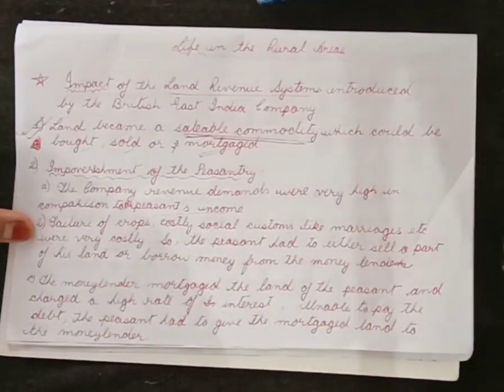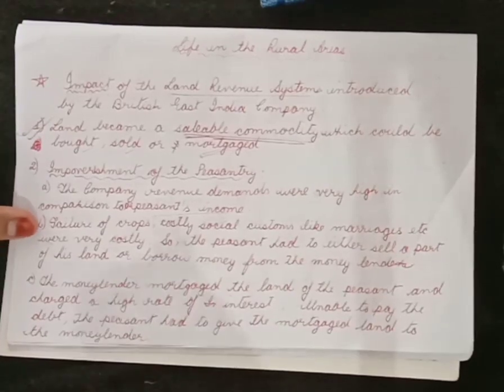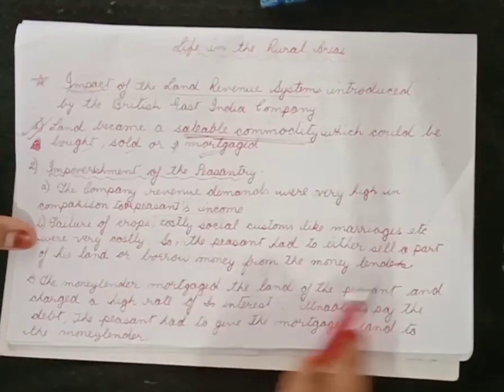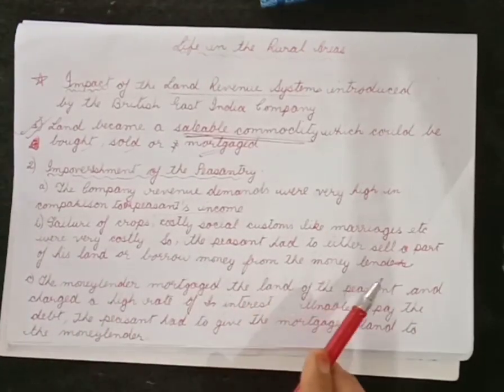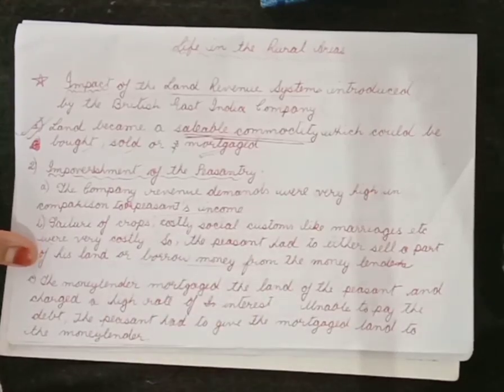So the peasant was in a very deplorable condition. The condition of the peasant was very bad. Okay, he could not pay the tax which was demanded by the British East India Company. So what did he have to do? He could not pay the tax because his income was less than the tax that was demanded, and on top of that, failure of crops and the social customs which were very costly. All right, so the peasant had no other option other than selling a part of his land or borrowing money from the moneylenders. In most of the cases, the peasant preferred to borrow money from the moneylender.